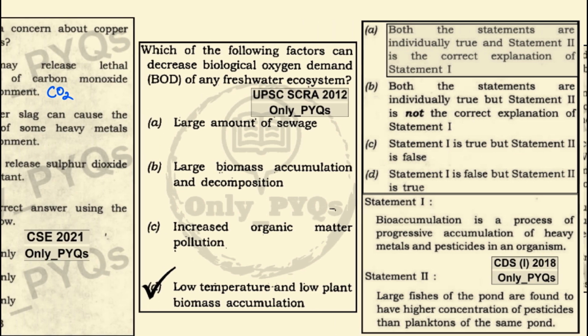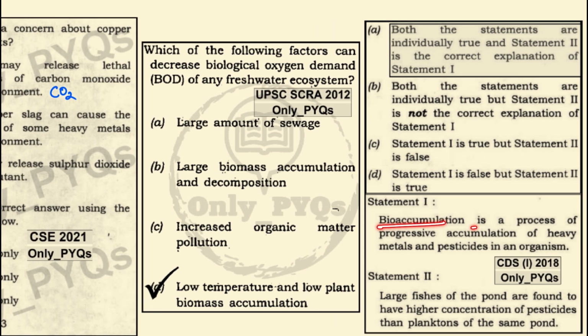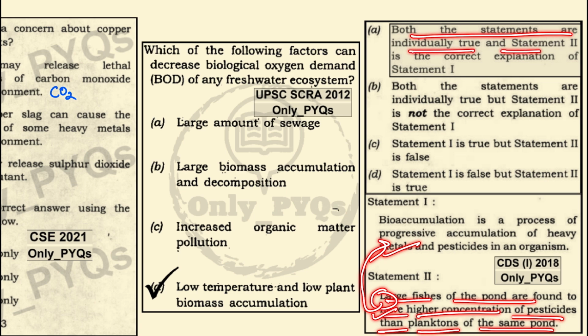Which one of the following factors can decrease the biological oxygen demand BOD of a freshwater ecosystem? It is the low temperature and the low plant biomass accumulation which decrease the biological oxygen demand of any freshwater ecosystem. Bioaccumulation is a process of progressive accumulation of a heavy metal and pesticide in an organism. This is a correct statement. Large fishes of a pond are found to have higher contamination of the pesticide than planktons of the same pond. This is also a correct statement. And this statement is the correct explanation of this. So both the statements are individually true, and statement 2 is the correct explanation of statement 1.